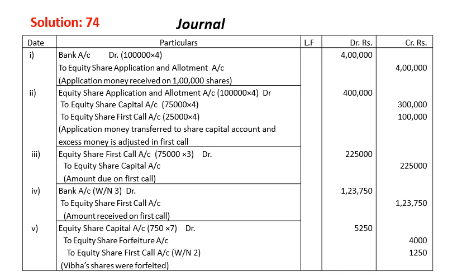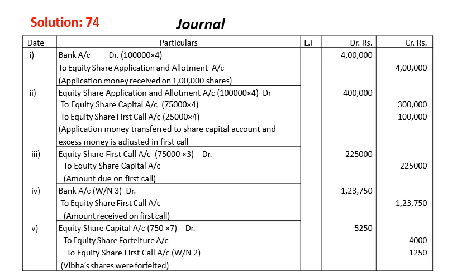Now when we go for first call, we will call all the shares for rupees 3. So equity share first call account debit 75,000 into 3, that is 2,25,000, to equity share capital 2,25,000. Now we receive, bank account debit as per workings number 3 that we have worked out. Look at workings number 3, you will find this figure is already worked out there, that is bank account debit 1,23,750 to equity share first call.